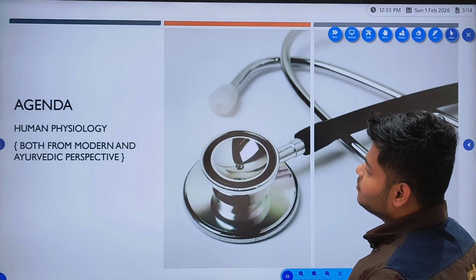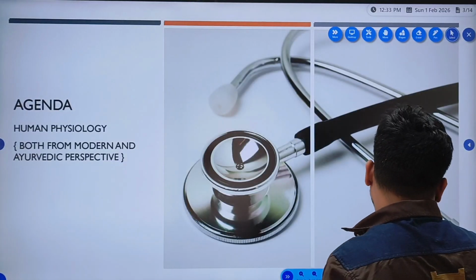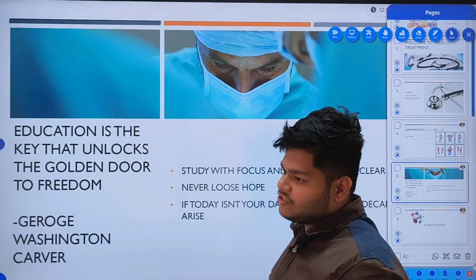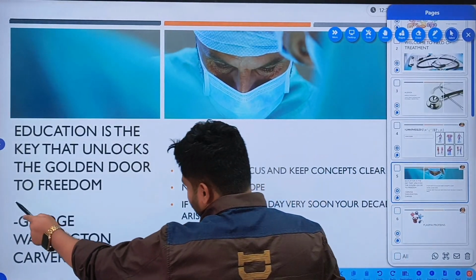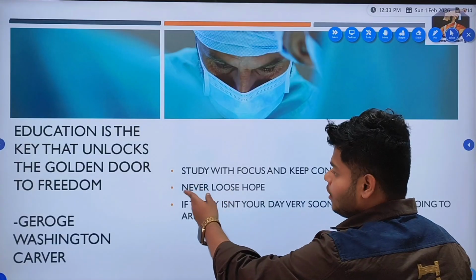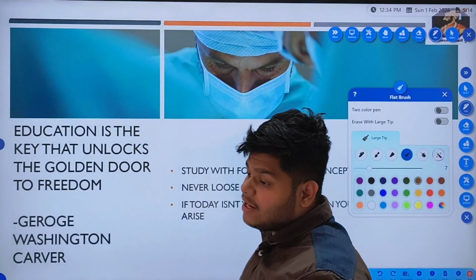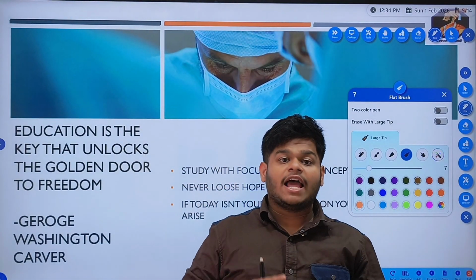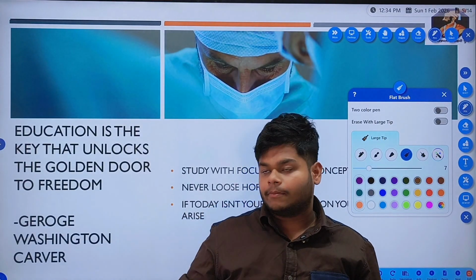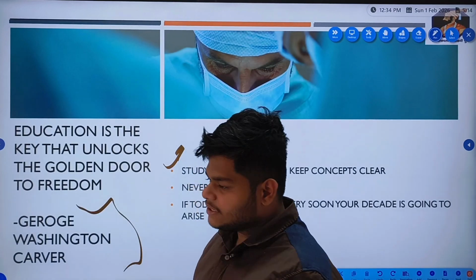Our today's agenda is human physiology from the modern perspective only. Before starting today's lecture, I want to give you a motivational thought: education is the key that unlocks the golden door to freedom. This means when you are well educated, you will have freedom and nice knowledge, so to take your own decisions you will not be dependent on anybody. Education is very important, as said by George Washington Carver.